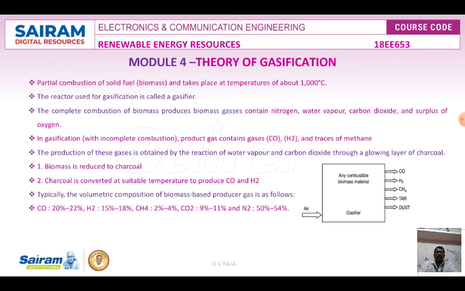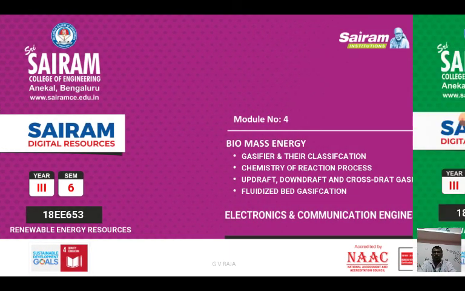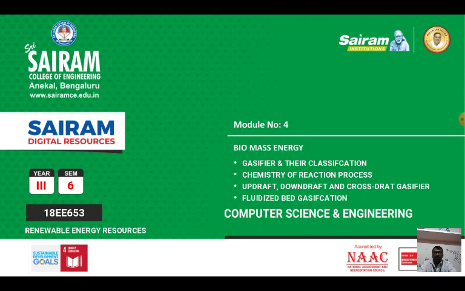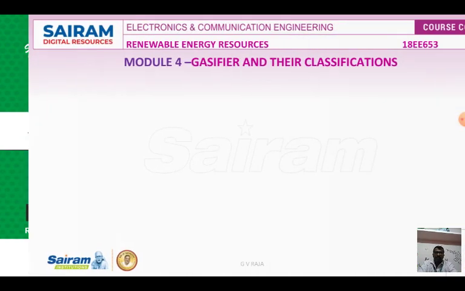Typically, biomass based producer gas consists of 22 percent carbon monoxide, 18 percent hydrogen, 4 percent methane, 11 percent carbon dioxide and 54 percent nitrogen. Next we are going to see the types and classification of the gasifier.